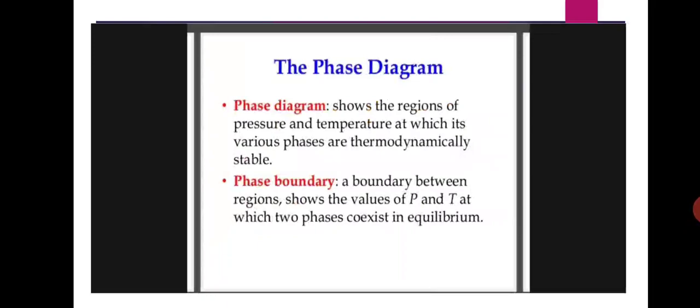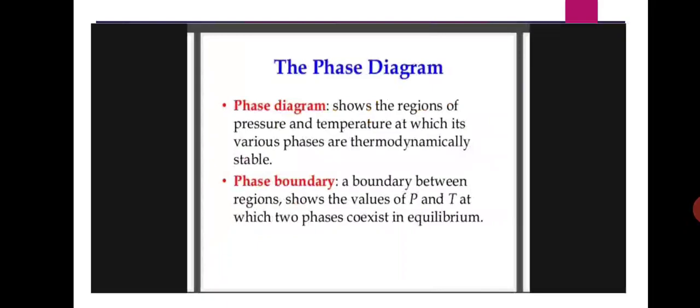Here it shows the regions of pressure and temperature at which its various phases are thermodynamically stable. Sometimes the reaction is stable at a particular concentration or temperature. That stable point is denoted on the phase diagram. Okay, those are called the regions of pressure and temperature. At that pressure and temperature, the reaction mixture is thermodynamically stable.